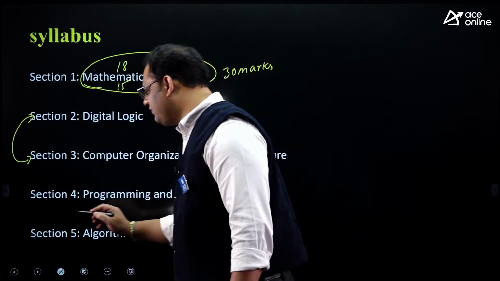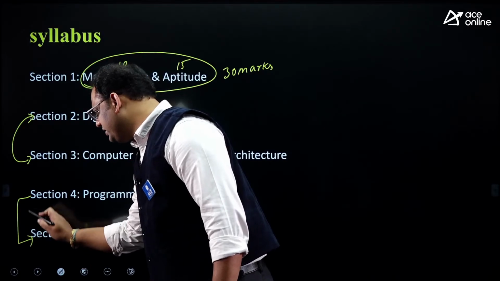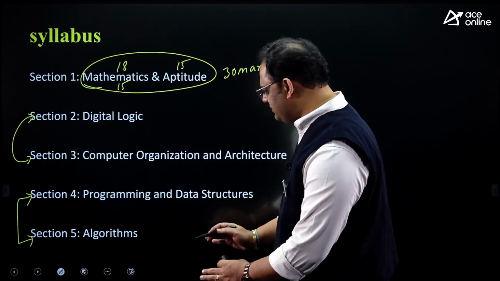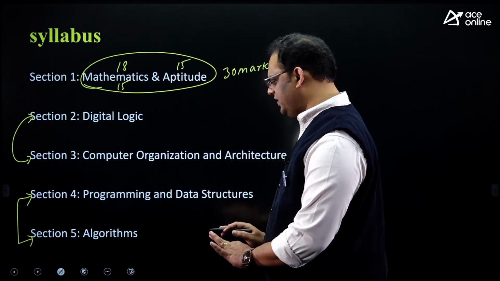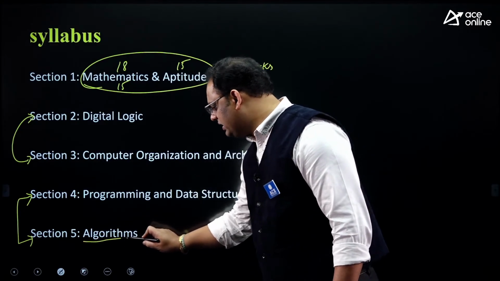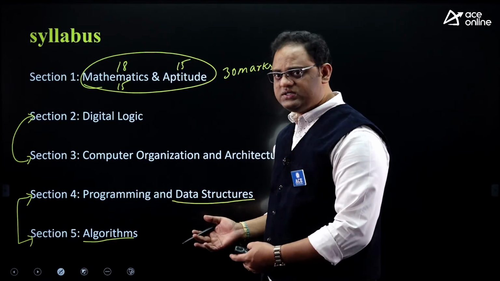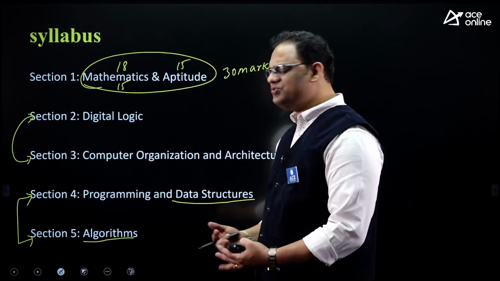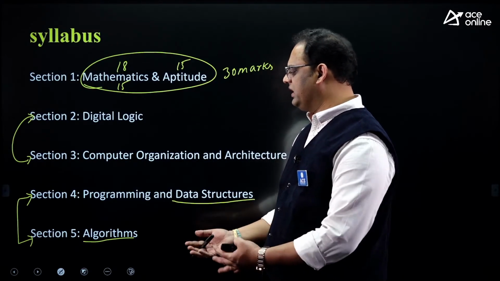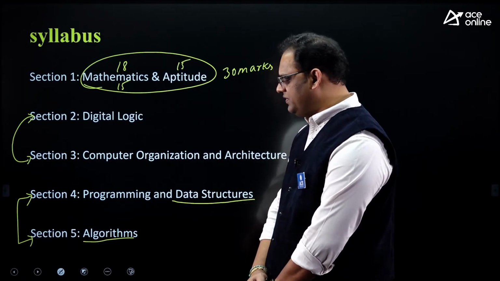So preparing only one subject is not enough; you can prepare programming, data structures and algorithms. Algorithms have very good weightage. Sometimes we get a question from algorithms which is interlinked with data structures, and you cannot separate them. In algorithms we have somewhat theoretical concepts like divide and conquer.